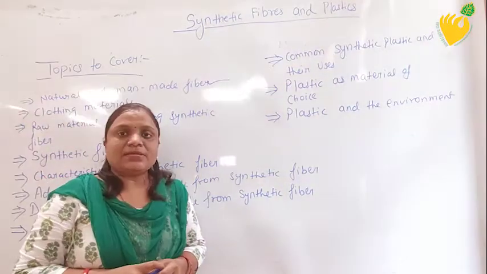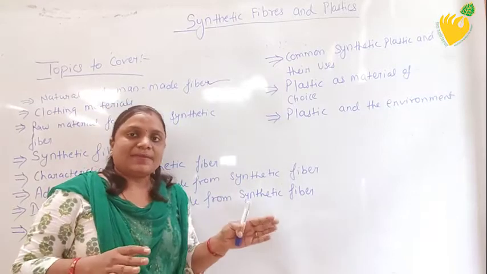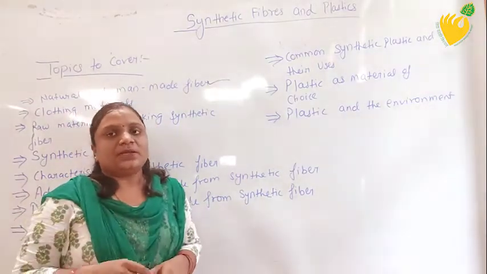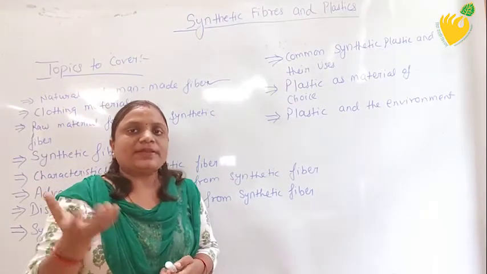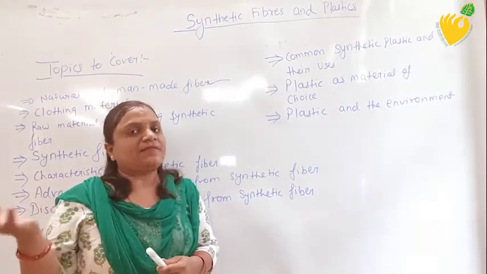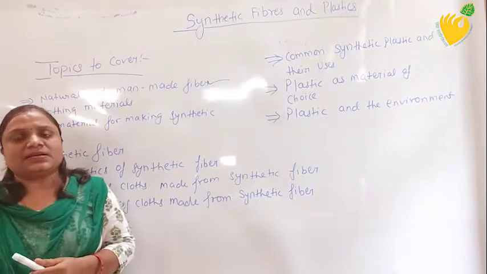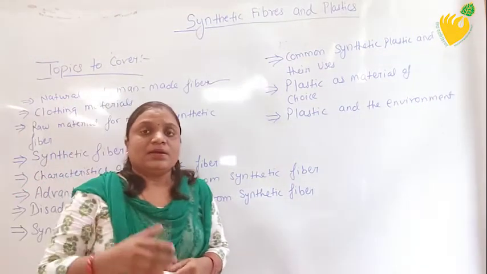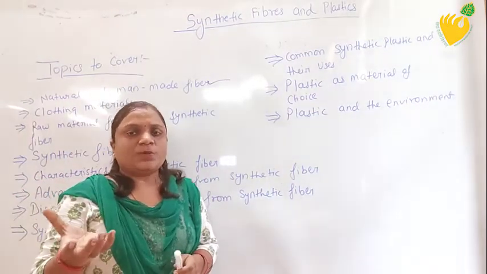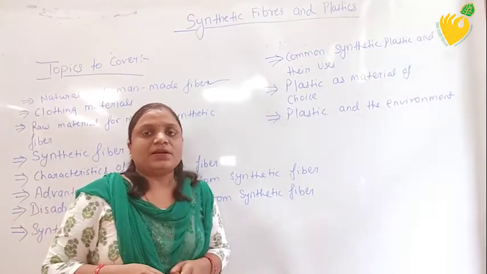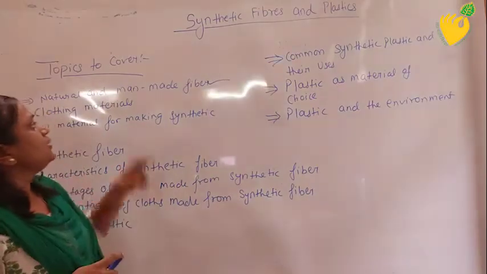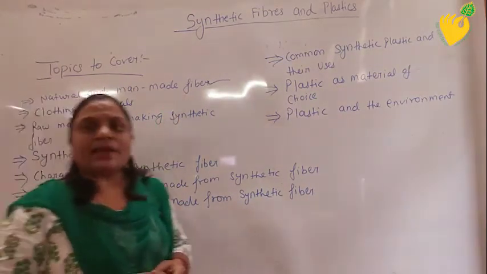The natural fiber is divided into two categories, animal fiber and plant fiber. The examples of plant fiber are cotton and jute, and the examples of animal fiber are silk and wool. Many other examples are also there for natural fiber, but here we have to study about the synthetic fiber, or you can say man-made fiber.